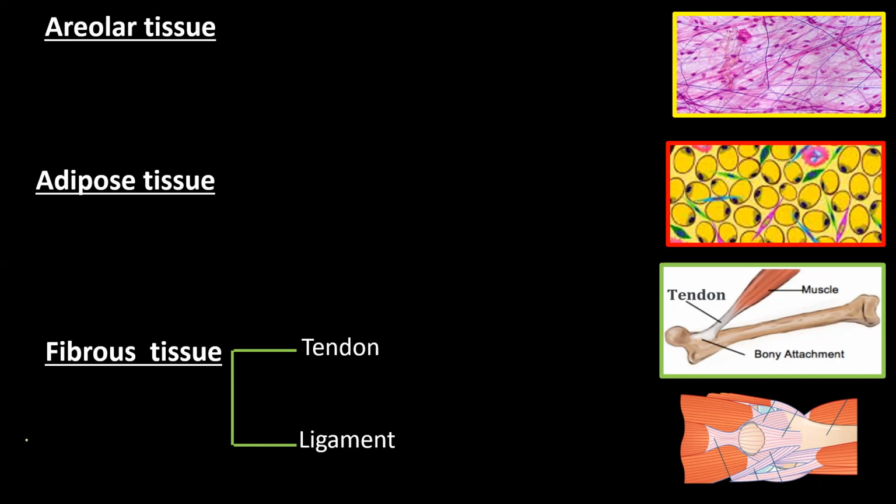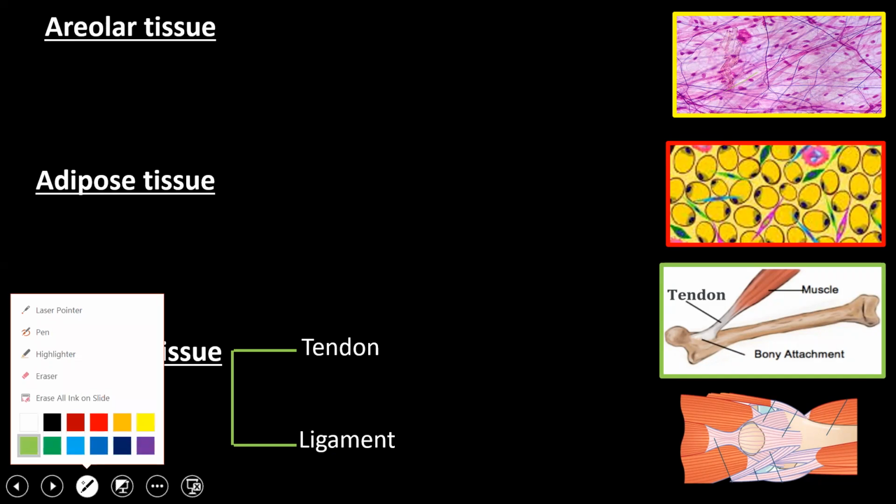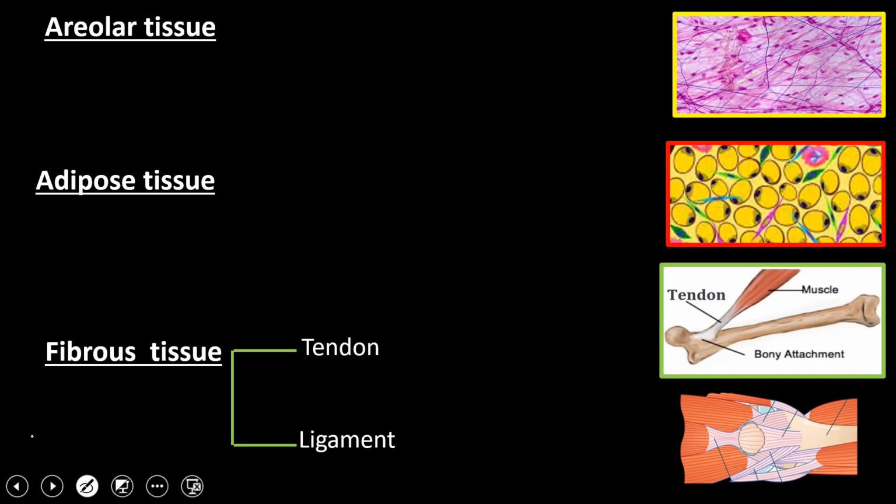As you can see in the figure, they are fibrous in shape, and they are actually connecting the whole organ to the skin. Your organs are fiber like. So the skin is connecting all the organs with the help of areolar tissue.